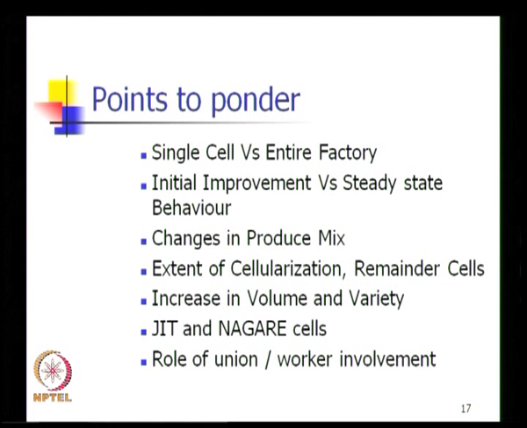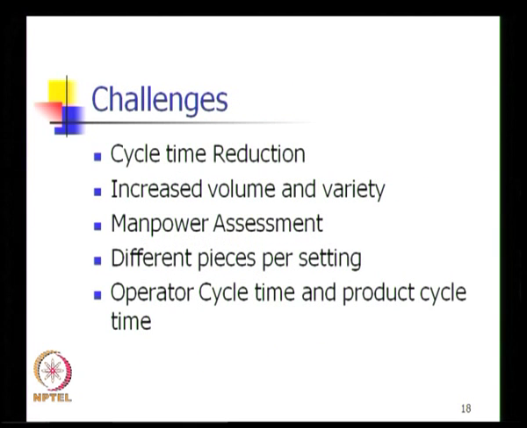Last but not the least, sometimes we could have worker unions which also will have some ways of influencing the behavior and involvement of the workers. So, it is absolutely necessary that the operators and workers work in an environment where they cooperate, and such an environment has to be created for the cell to be successful. Set of people who work within a particular cell should cooperate and should not belong to different groups or should not disagree with each other on issues. So, the human aspect of cellular manufacturing is also an extremely important aspect.